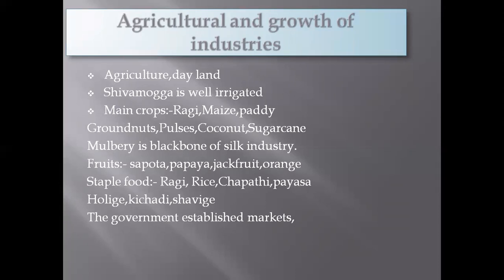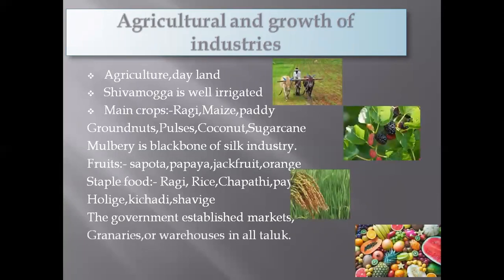If the farmer grows the crops, where will they store them? So that's why the government has established markets, granaries and warehouses in all taluks. They have constructed many markets, granaries and warehouses. They can easily store the produce and they can easily sell the things also. These are the agricultural growth of the Bangalore division.